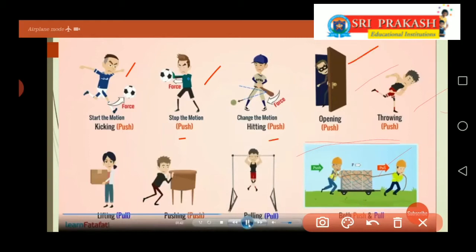In the fourth one, someone is opening the door, opening in the sense of pushing, and throwing the ball is also pushing. And here a girl is lifting the bag, lifting in the sense of pull, and here someone is pushing the table and someone is lifting or pulling up, that means pulling. And in the last one, you can see both pull and push are involved.